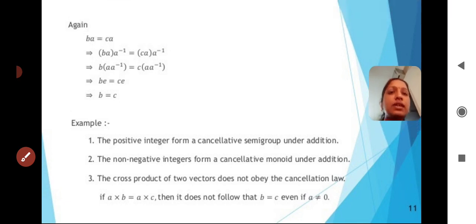What is the next one? Now I am taking BA is equal to CA. Here I am multiplying with the inverse of A to the right side. When we multiply to the right side, BA into A inverse equals CA into A inverse. Since G is a group, by associative law we can write B into (A A inverse) is equal to C into (A A inverse).